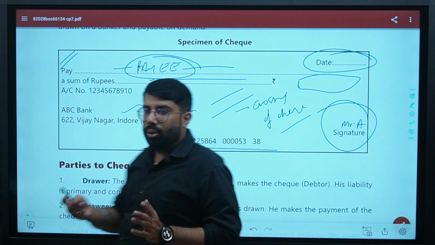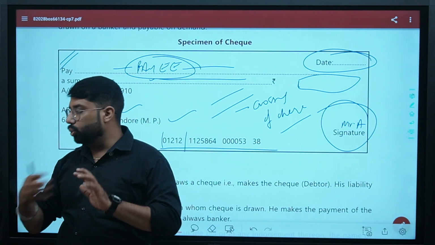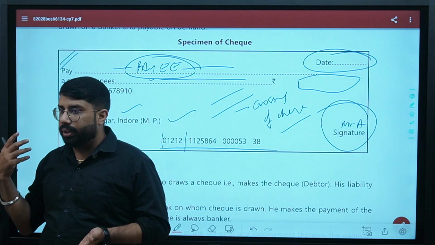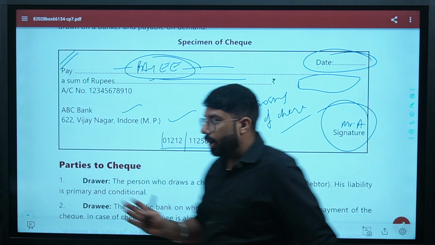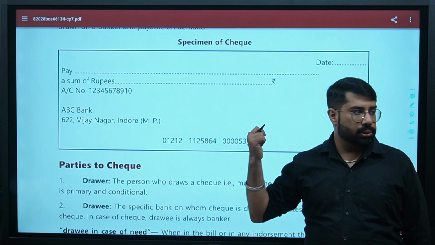But there is a reason why in old times clearance of check used to take some time. Because everything used to be physical, manual. Nowadays everything is technical. Pura technology pe ho gaya. Are we clear? Guys, any doubts here? Any questions?